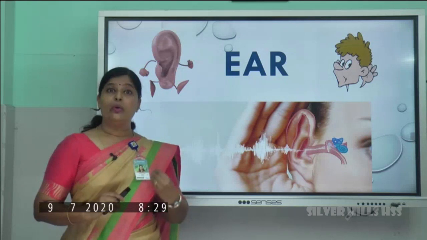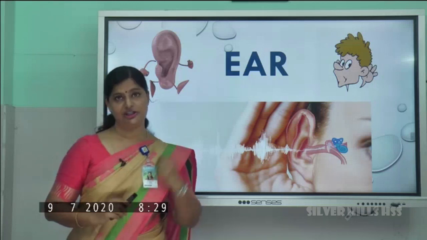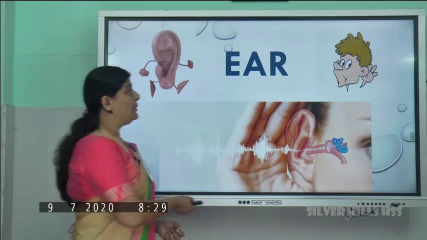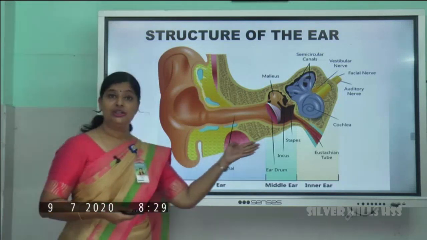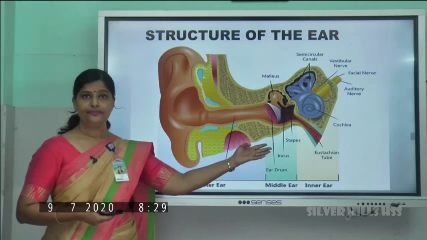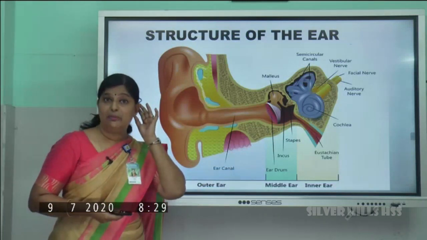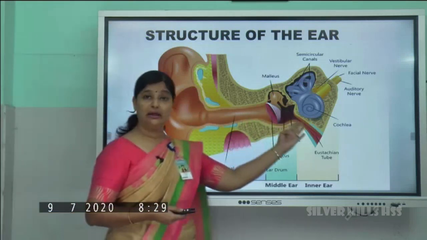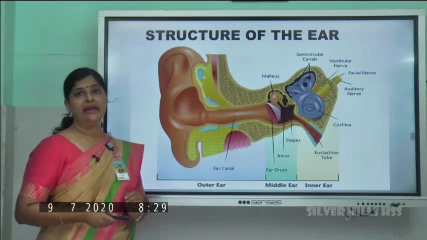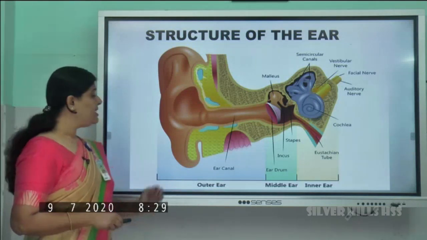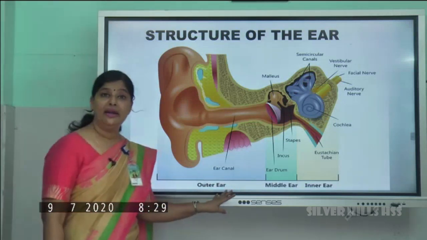So today we are going to learn what the parts of our ear are and their functions, right? So this is the picture showing the structure of our ear. See, our ear not only has this visible part, it has many other parts also. So let's see what the main parts of our ear are. The main parts can be divided into three regions.